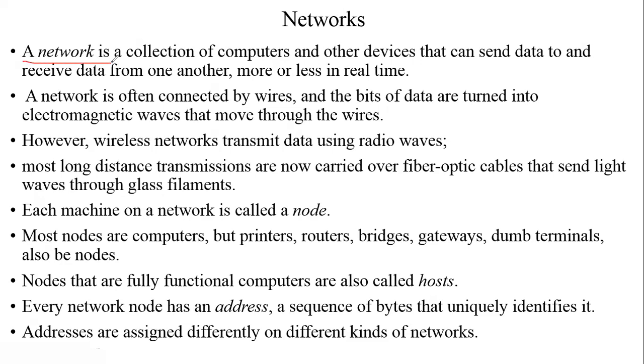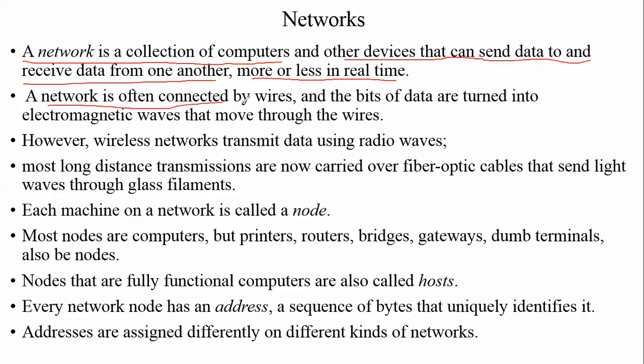A network is a collection of computers and other devices that can send data to and receive data from one another more or less in real time. इसका मतलब यही होता है कि नेटवर्क का मतलब है कि मल्टीपल कंप्यूटर्स जब एक दूसरे से कनेक्ट हो जाते हैं just because of to receive and send information, or share some resources.